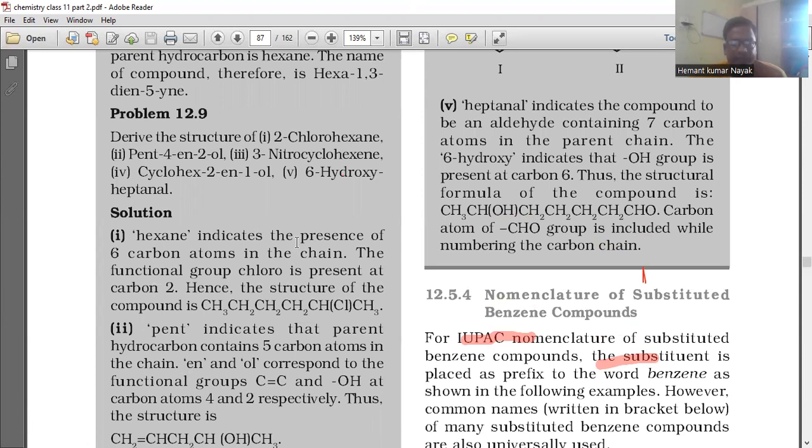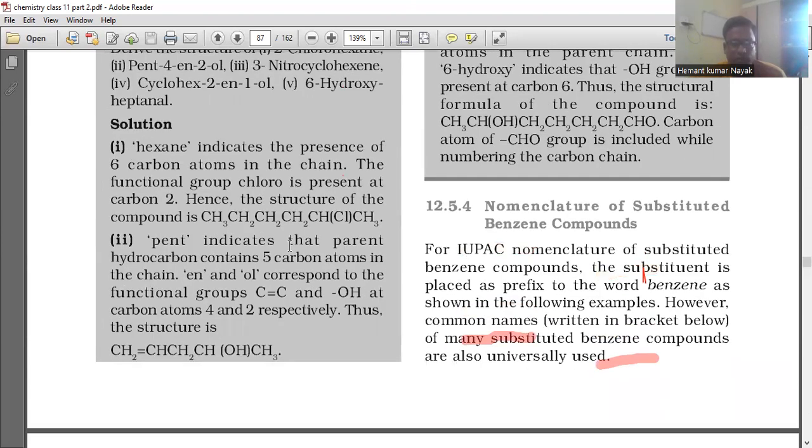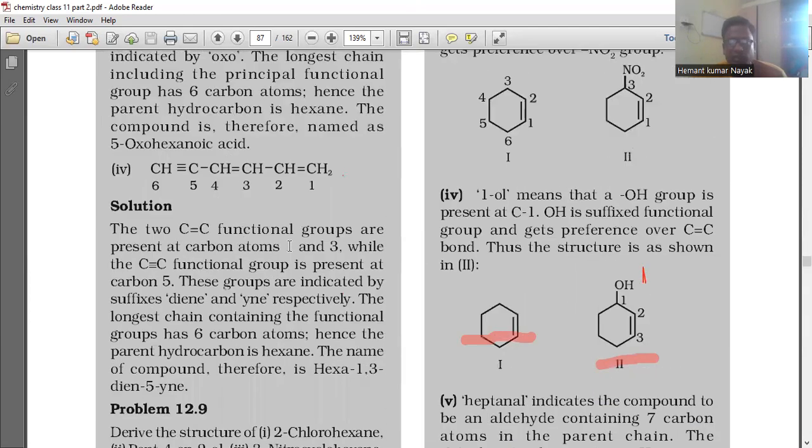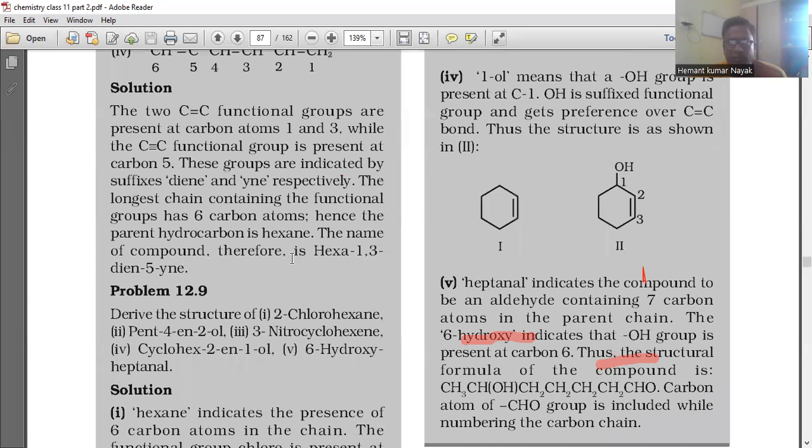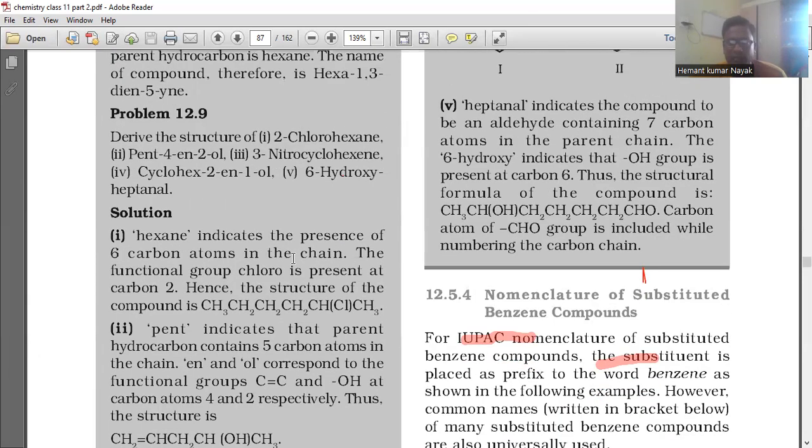And pent indicates that the parent hydrocarbon contains 5 carbon atoms. The suffixes en and ol correspond to the functional groups double bond at carbon 4 and OH at carbon 2 respectively. The structure is CH2=CH-CH2-CH(OH)-CH3. Similarly, we can write the other structures.